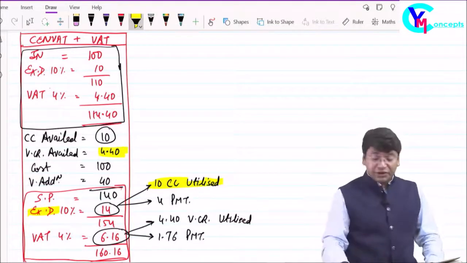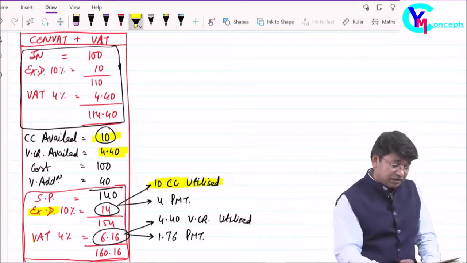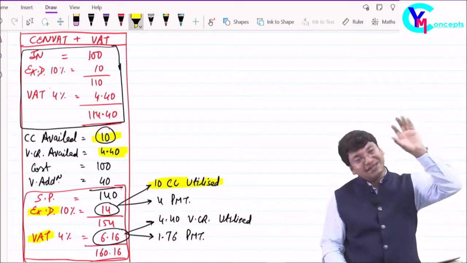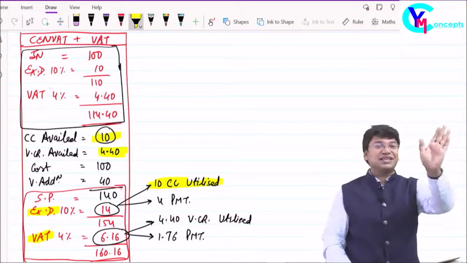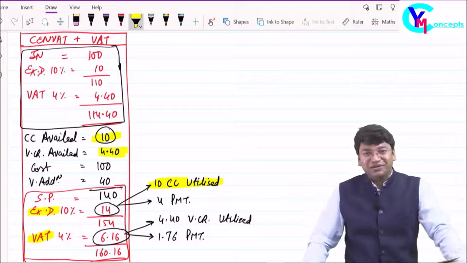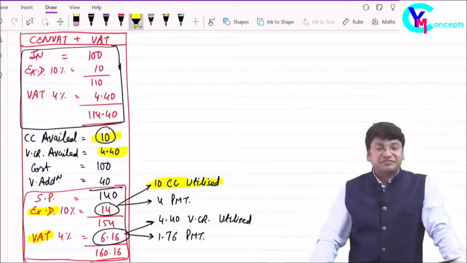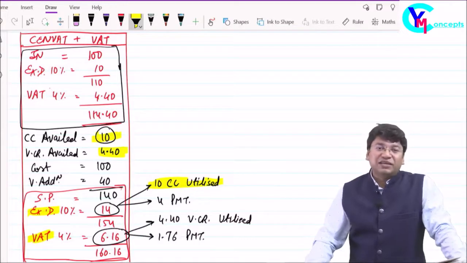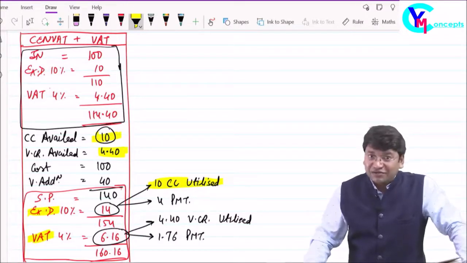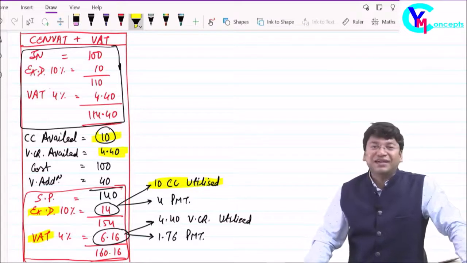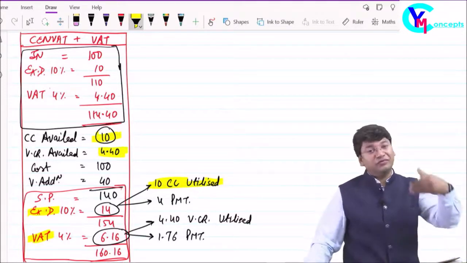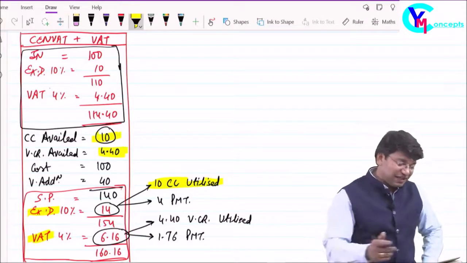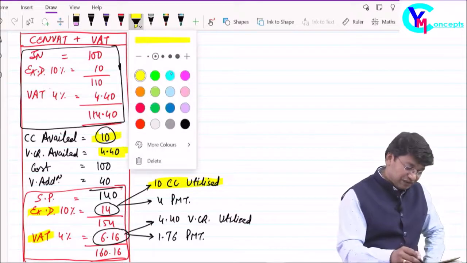Same case, vice versa. Can I utilize the excise credit for paying the liability of VAT? No, because I have paid tax to the central government, so the central government will give the input tax credit; the state government will not give the input tax credit. Clear? So the point is that excise credit will be utilized for making payment of liability of central government taxes, and VAT credit will be utilized for paying liability of VAT only, not for any other central government tax. Clear? Done.